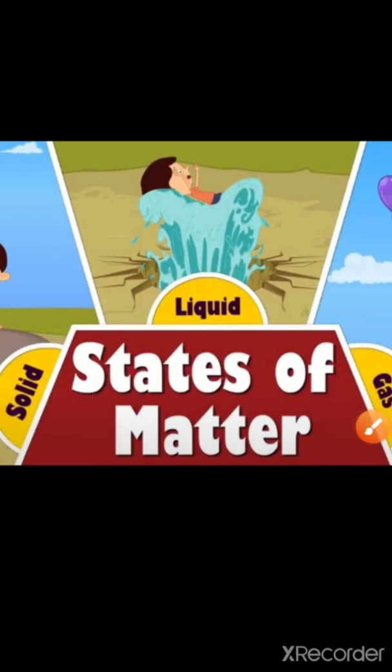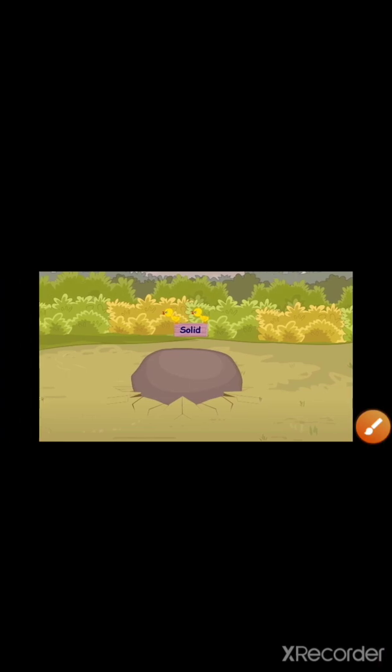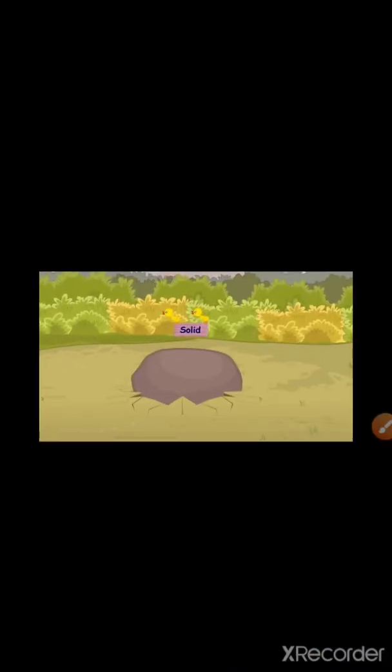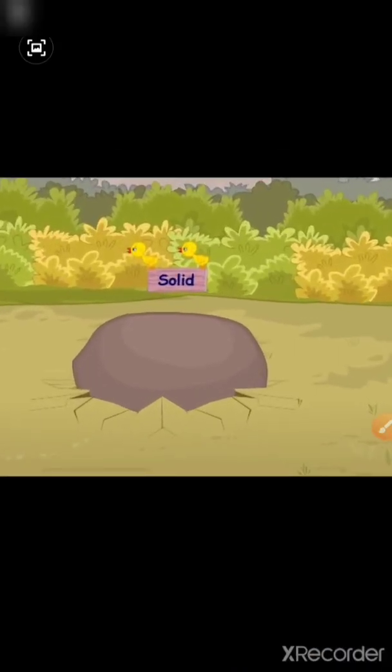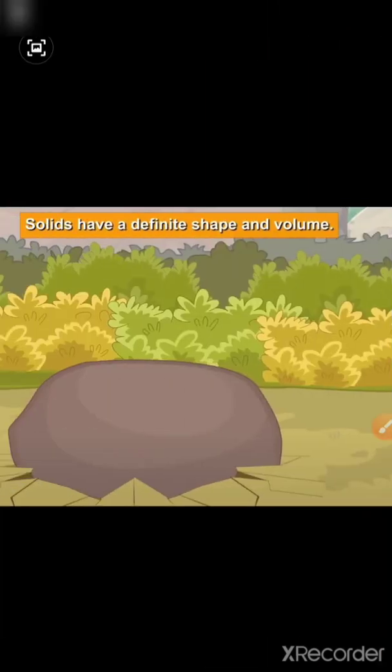What is solid? Look here. This is a stone, a very heavy stone. This is solid. So what is solid? We can say that solids have a definite shape and volume.